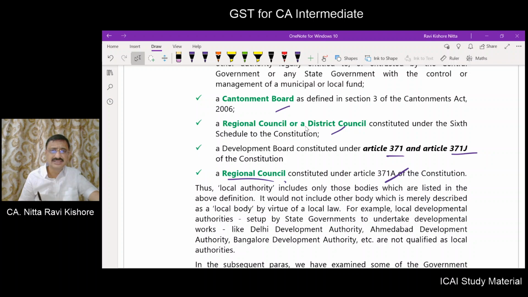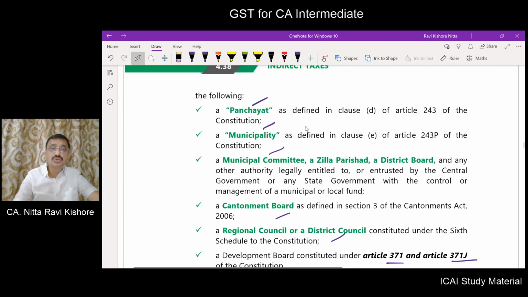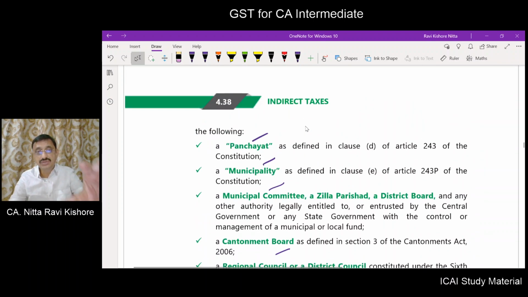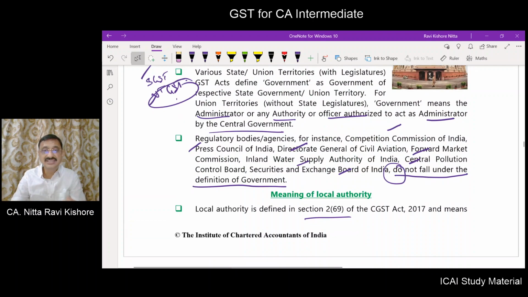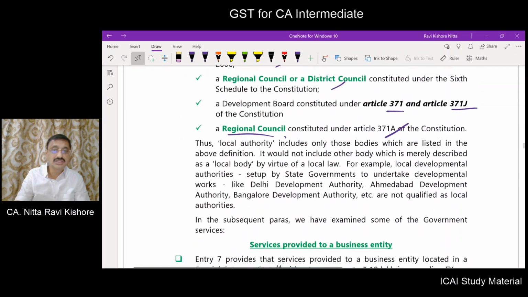Other bodies, if they are merely described as a local body, won't be considered as a local authority for the purposes of the above entries which we have discussed. Only entities like panchayats, municipalities, cantonment boards, etc., as defined in section 2 subsection 69 of the CGST Act, will be considered as local authorities.